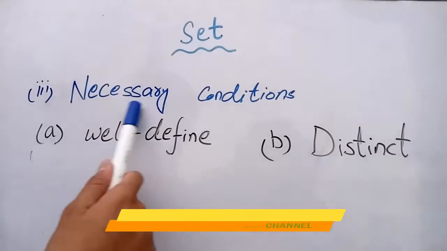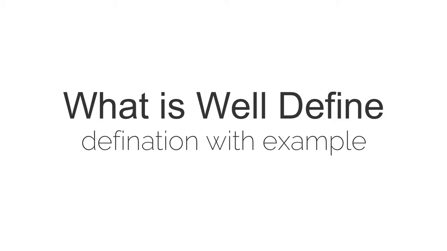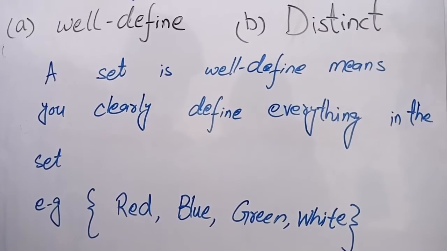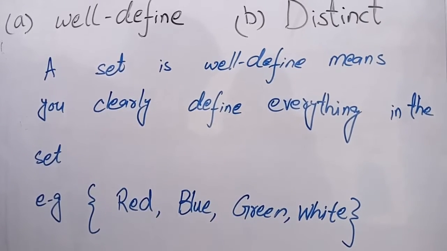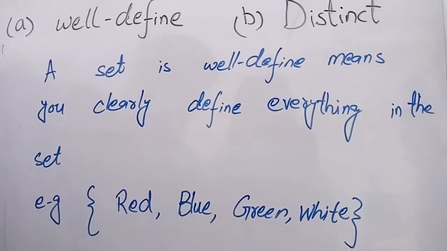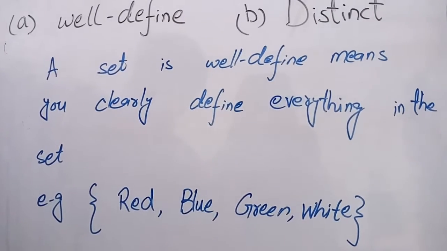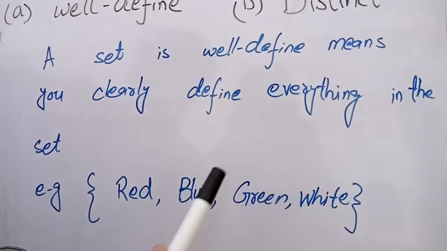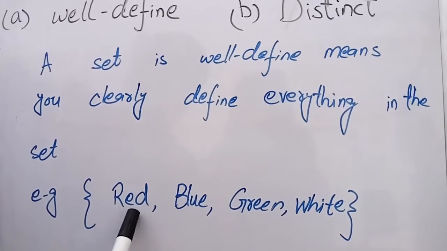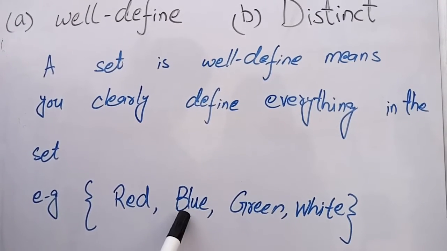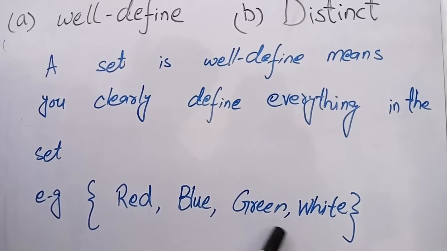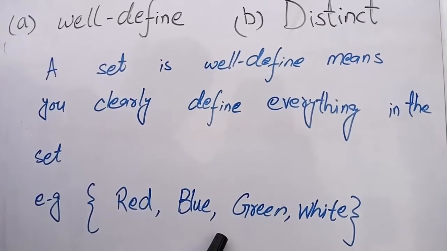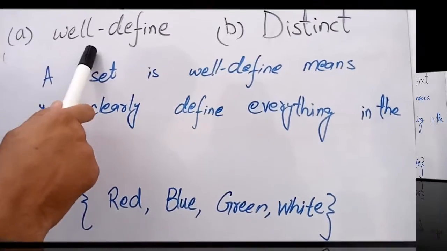So let's start by explaining well defined. Well defined means you clearly define everything in the set. In simple words, we can always tell what is and what is not a member of the set. For example, in this set you are able to define everything. Red is a color, you can define it. Blue, you can also define it. Green and white, these four are different colors, so you can easily define them. So this set is well defined.